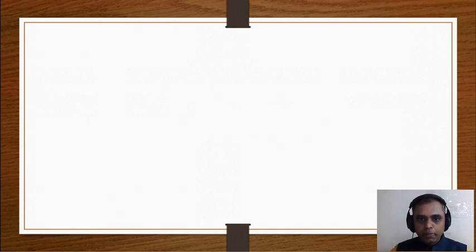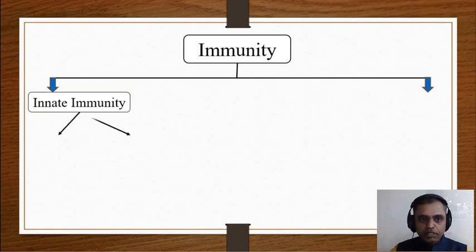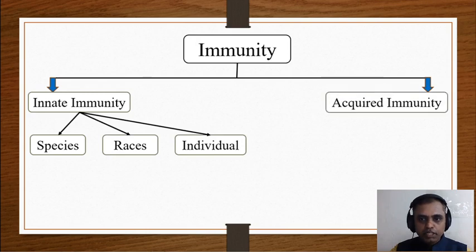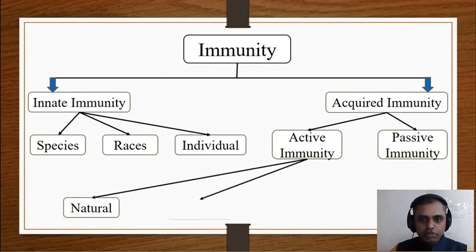In short, we will recollect once again. Immunity is divided into innate immunity and acquired immunity. Innate immunity has three types: species innate immunity, racial innate immunity, and individual innate immunity. Acquired immunity is divided into active acquired immunity and passive acquired immunity. Active immunity is divided into natural active immunity and artificial active immunity.